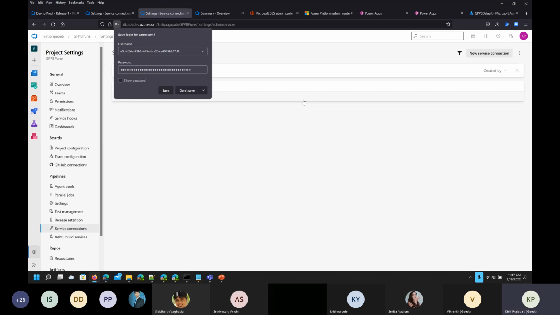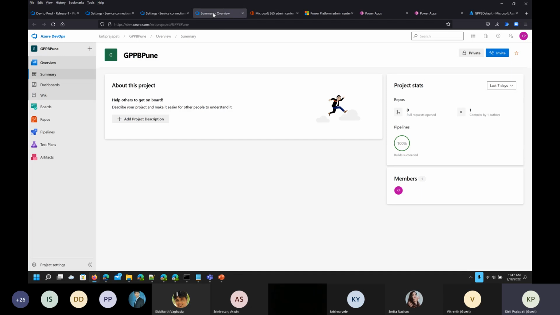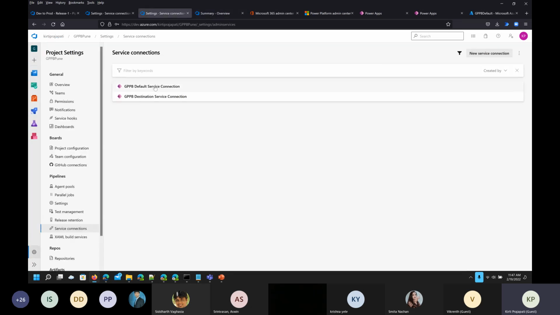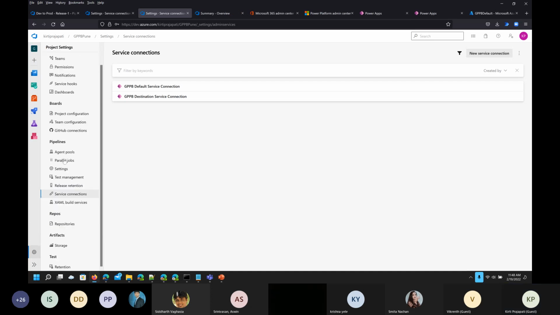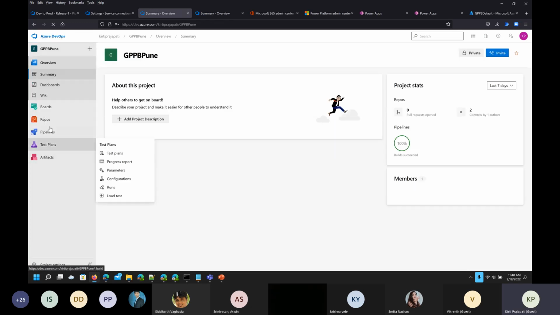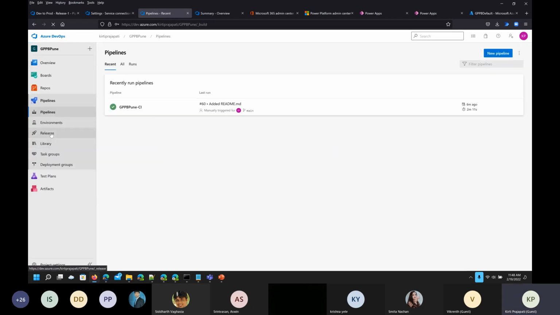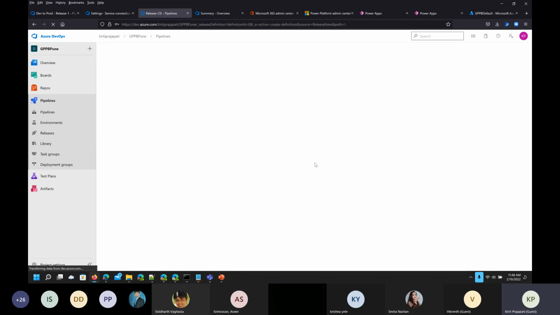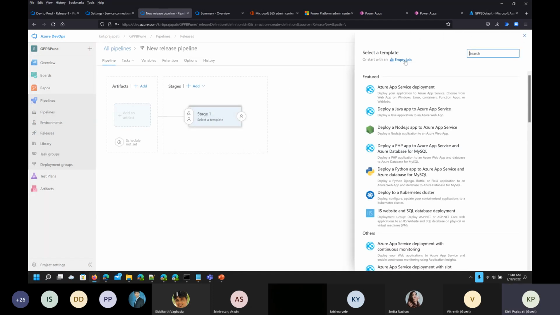So the same steps we followed for the first, the source environment, when we were talking about how to set up that security. Now go to the Azure DevOps and we are going to create the release. So let's see what has happened with this one. I'm assuming that it is executed. So okay, now go to the release. Go to the project, pipelines, releases. Now click on new pipeline, and we should go with the empty job.